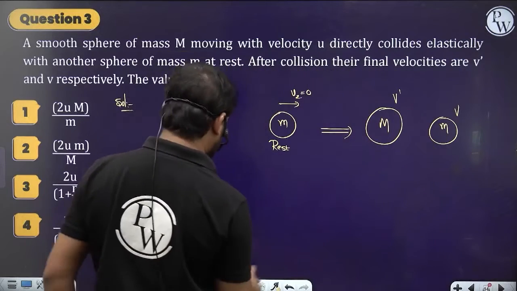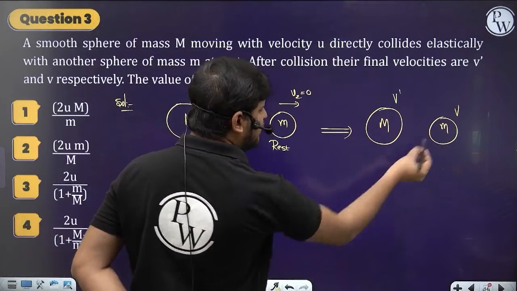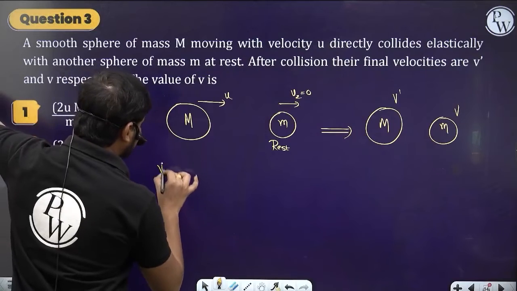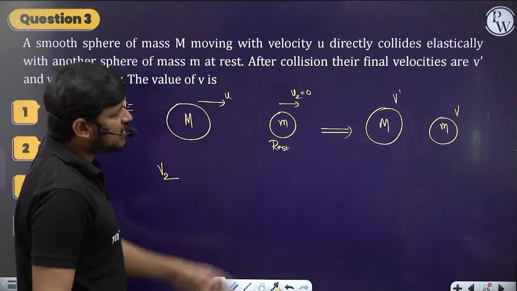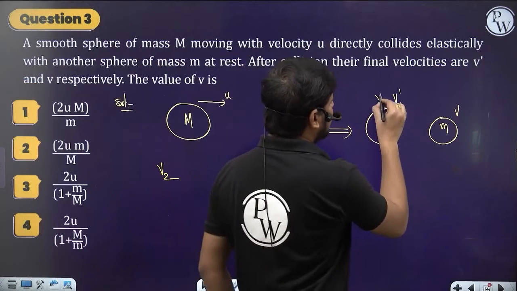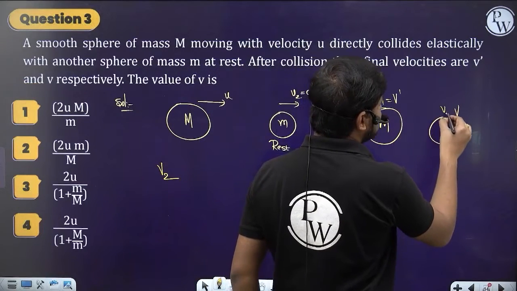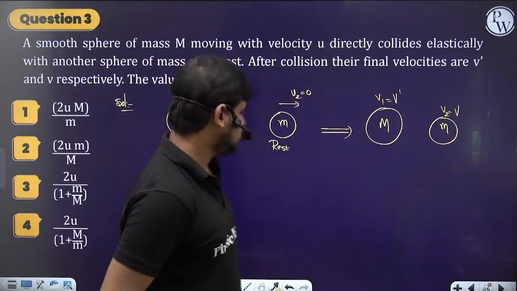So the small v means v2 we have to find. So just directly write the v2 formula. Small v is the velocity of the second body, so after collision this is v1, which is v dash, and this is v2, which is v, right? So we have to find v2.